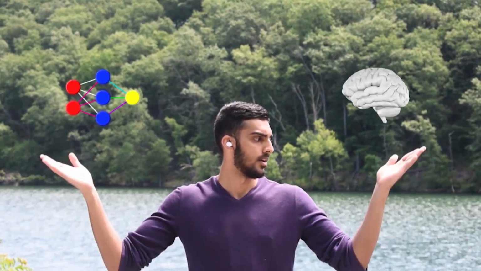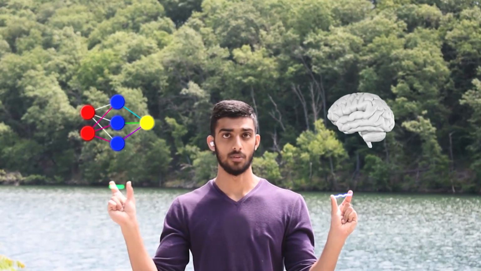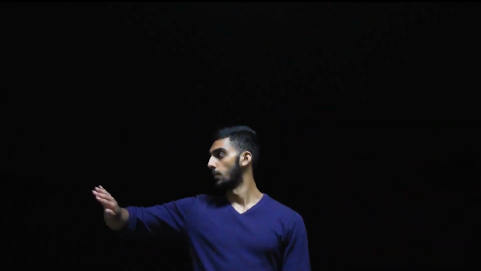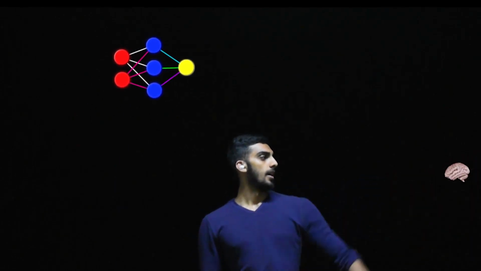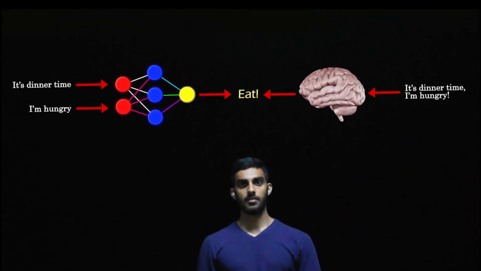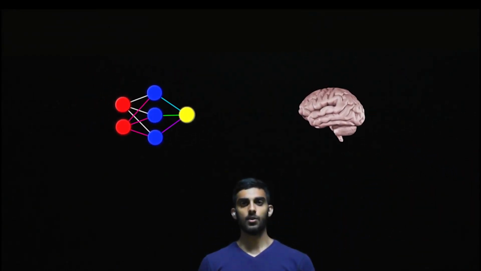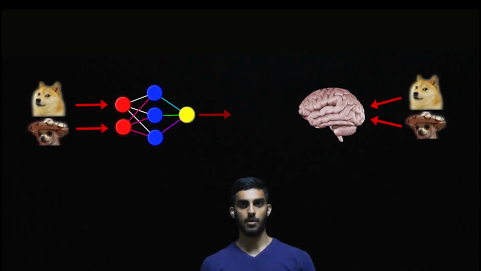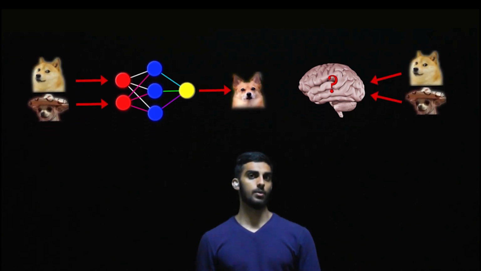Neural networks enable computers to think and are based on the human brain. Just like how the human brain has neurons to process electrical signals, the neural network has nodes to process numerical data. The purpose of a brain, regardless of computer or a human, is to take inputs and predict outputs. Now what's interesting is the neural network is better than the human brain at predicting some things, and we're going to dive into an example of that.